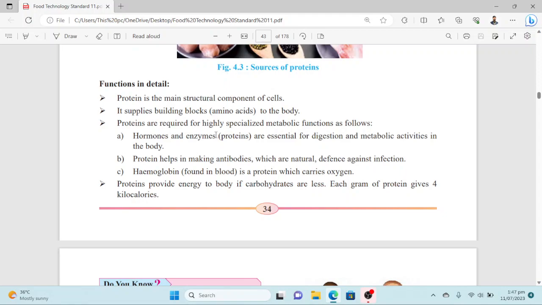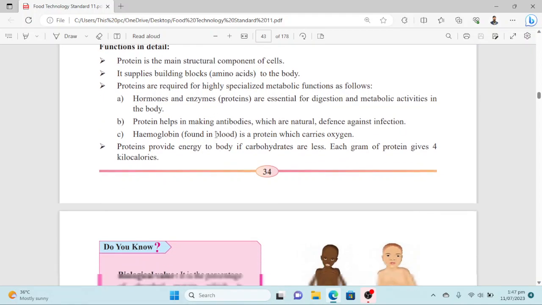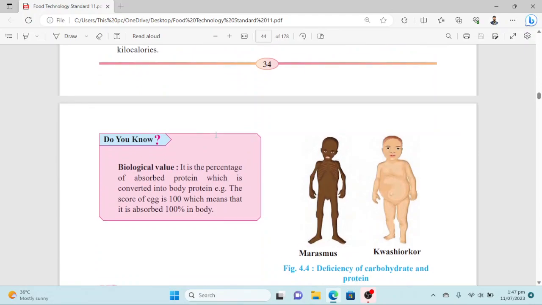Proteins provide energy to the body. If carbohydrates are less, each gram of protein gives 4 kilocalories. So the amount of energy supplied by protein is equivalent to that of carbohydrates. So that is 4 kilocalories. So these are the functions of proteins in detail in the body.